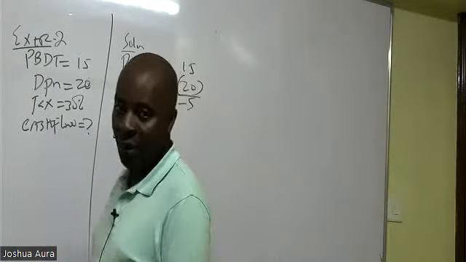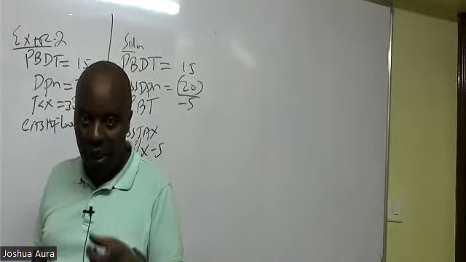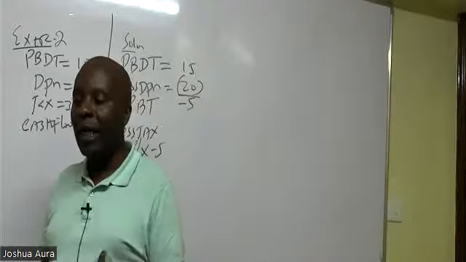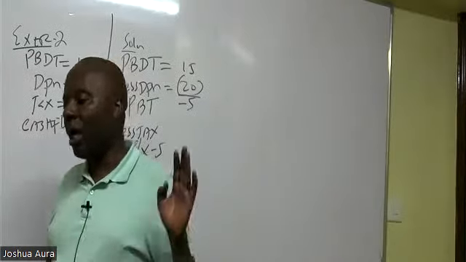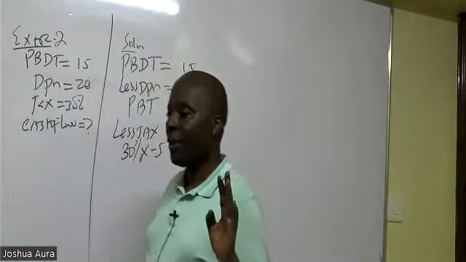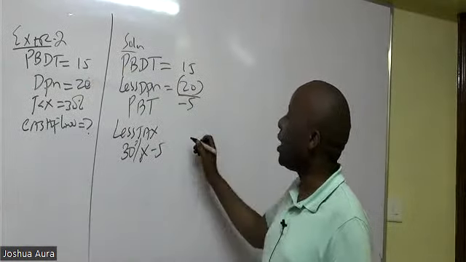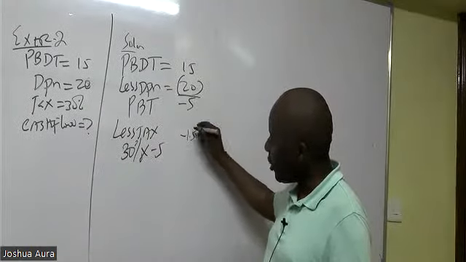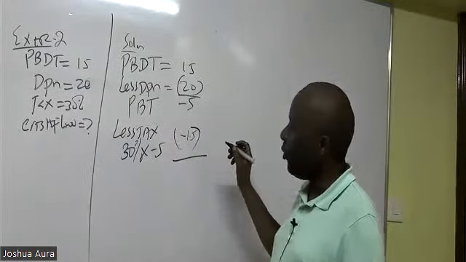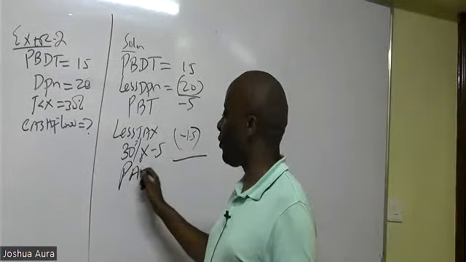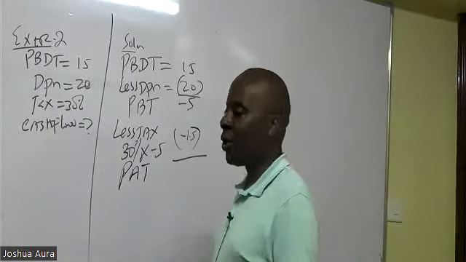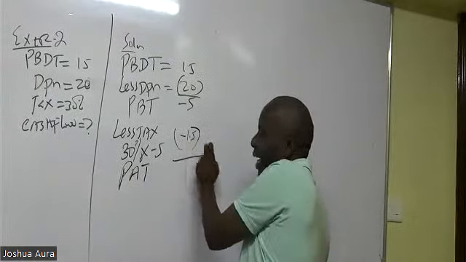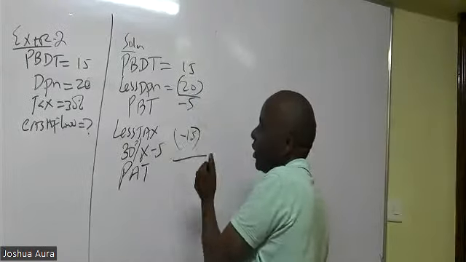Remember, for us, we don't make those kind of arguments that these are losses, so you don't pay tax. Who told you like that? For finance, you must tax. So 30% of negative 5 is negative 1.5. But now remember, you are taking this minus this, so this is going to be subtracted. If you do that, then you'll be able to give us what we call profit after tax. So profit after tax here will be minus 5, minus, for the bracket, minus 1.5.